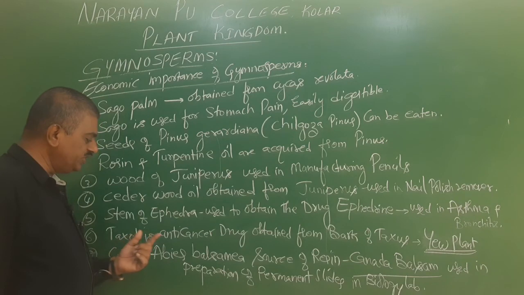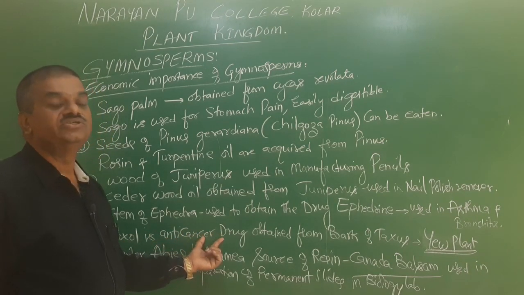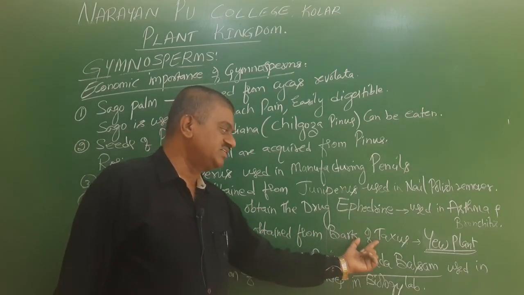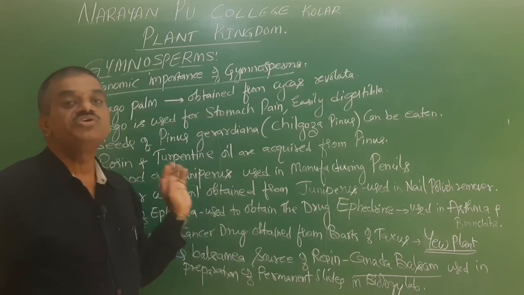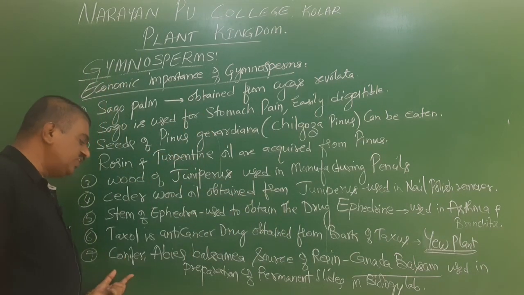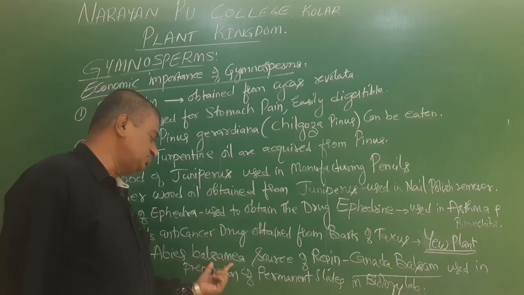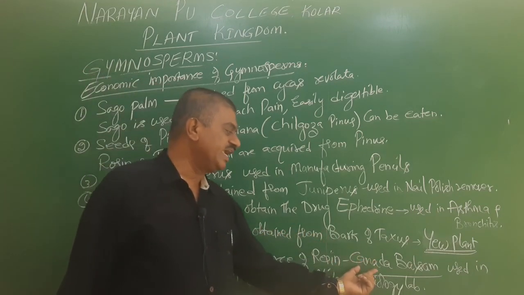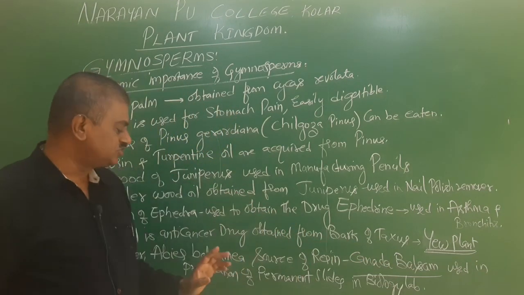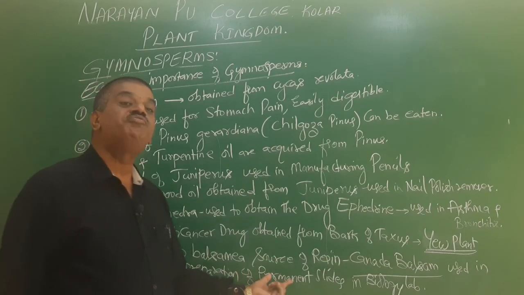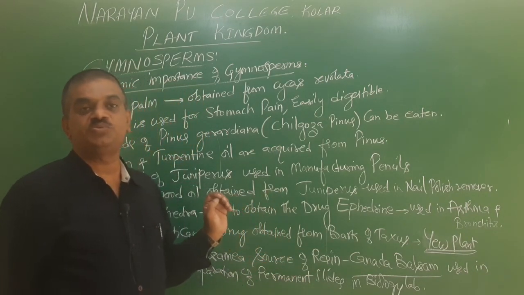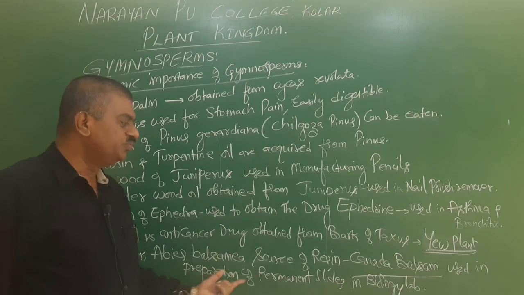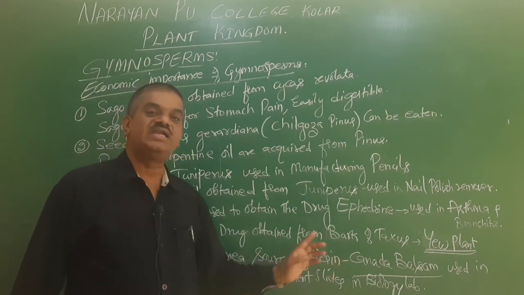Next, Taxol is an anti-cancer drug obtained from the bark of Taxus, commonly called the yew plant. Among conifers, Abies balsamea is a source of resin, from which we extract Canada balsam. Canada balsam is required for the preparation of permanent slides. In biology labs we prepare mitosis and meiosis slides, and to fix them permanently we use Canada balsam.